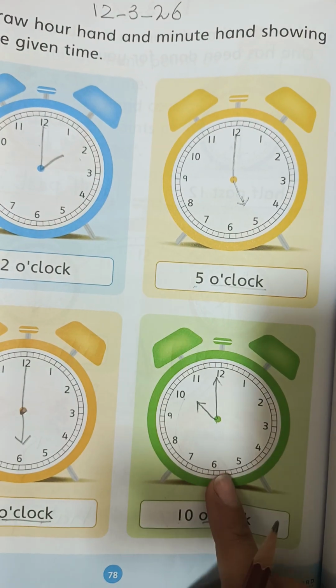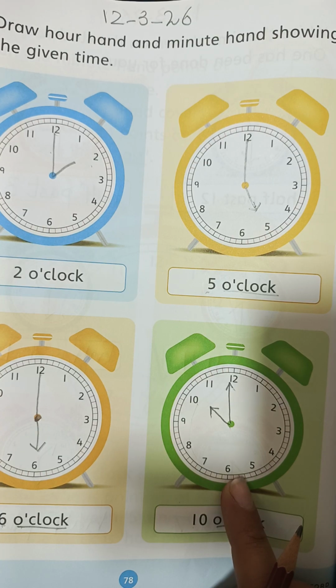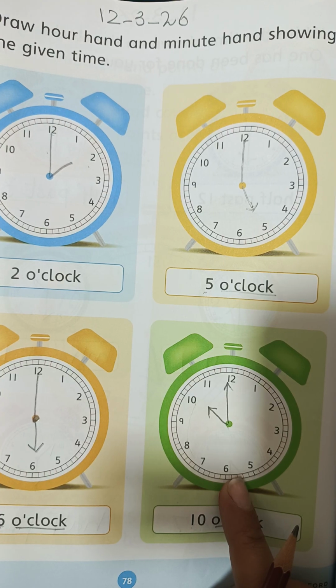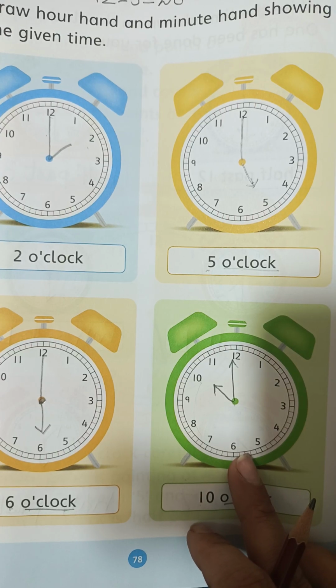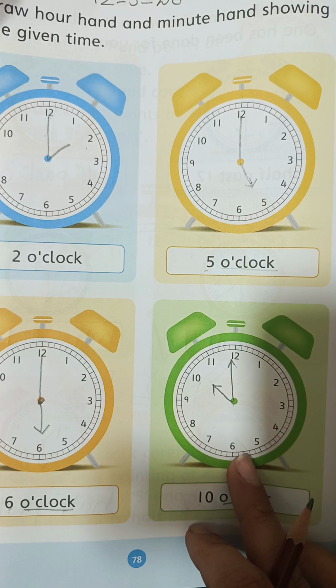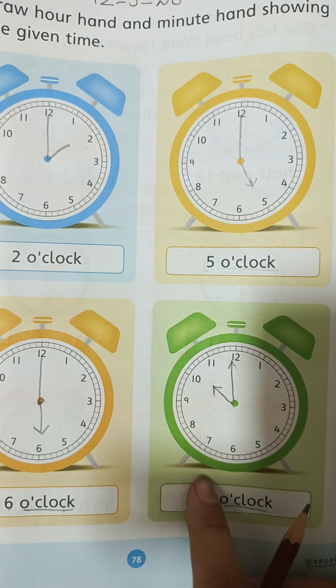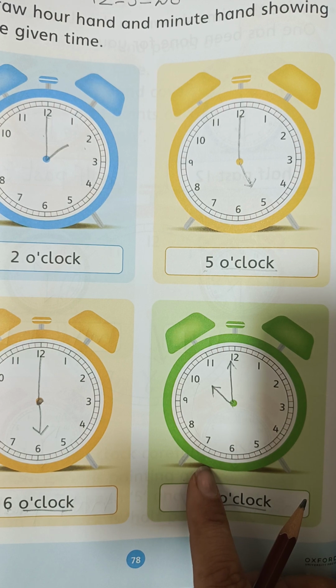Take the pictures of all these 3 pages and also practice on a rough copy or on your maths copy. Ask your mama to help you in drawing the clock and tell the teacher how you make a clock. Make the picture of a clock, color it and send the time of your choice to the teacher. Also send the pictures of these 3 pages. This is your classwork and you are going to post the picture at your teacher's number. Okay?